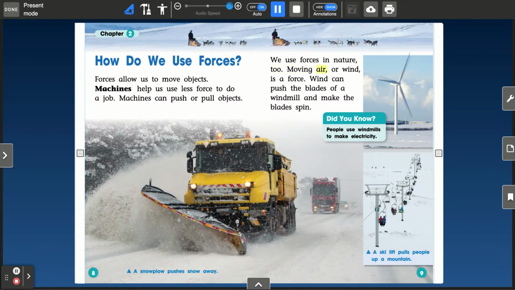Moving air, or wind, is a force. Wind can push the blades of a windmill and make the blades spin. A snowplow pushes snow away. Did you know? People use windmills to make electricity. A ski lift pulls people up a mountain.